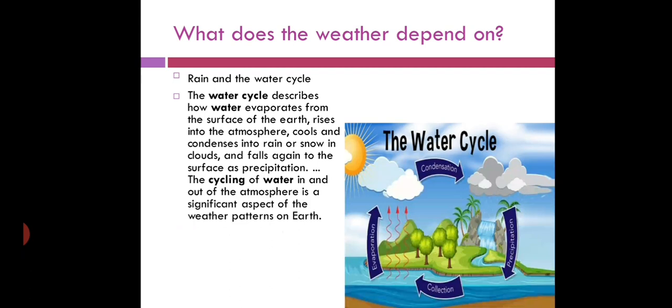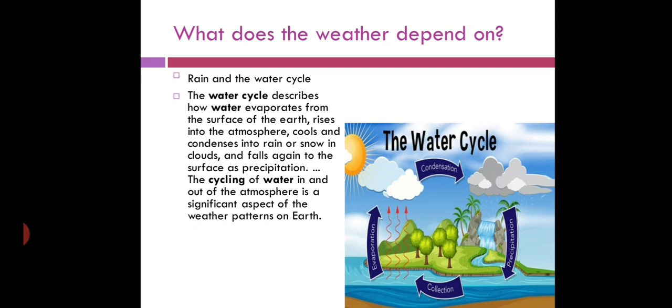The next factor on which weather depends is rain and the water cycle. What is the water cycle? What are water bodies? Rivers, lakes, ponds, oceans. When the water in a water body gets heated by the rays of the sun, vapors rise from the water, and these vapors rise up in the atmosphere, and when these vapors cool down and condense, they change into clouds, and when these clouds become heavy, they fall down on the earth as precipitation, or in the form of rain.